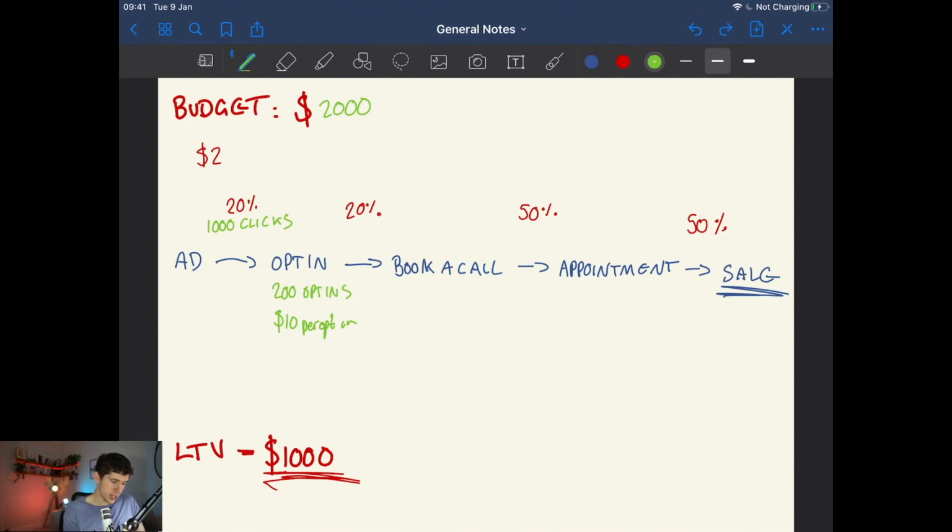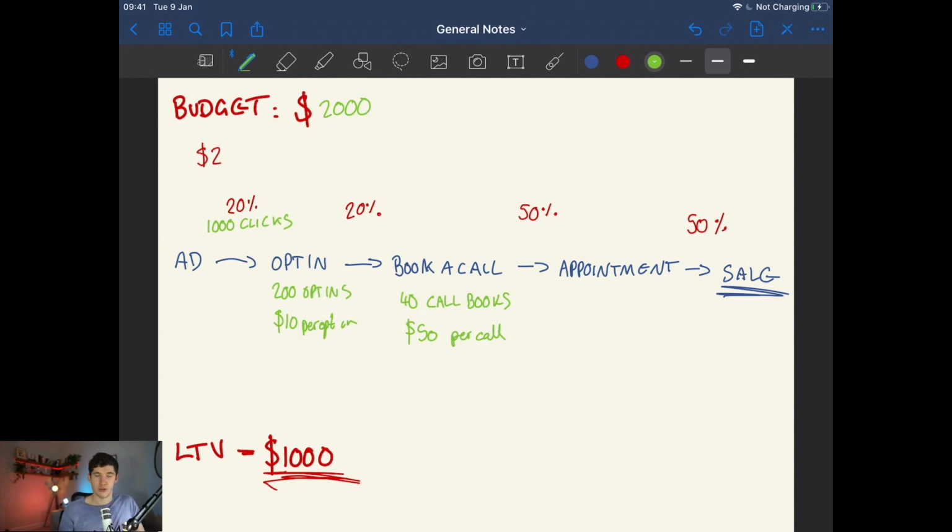So based on these numbers again, we've got 1,000 clicks, we've got a 20% rate there, so we get 200 opt-ins at $10 per opt-in. Next up, what we have is the book a call. So how many of these 200 opt-ins will book in a call? Well, 20% will. So 20% of 200 is 40, which means we have 40 call bookings. And that's going to cost us $50 per call, which is just 2,000 divided by the 40 call bookings. Again, some people will look at that and go, too expensive, too cheap. Don't. Base it on our data.